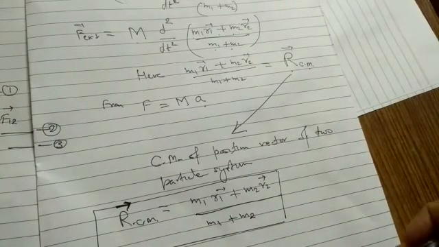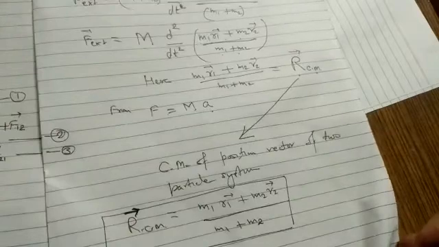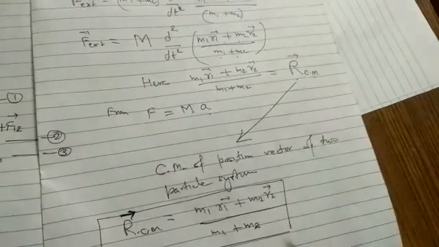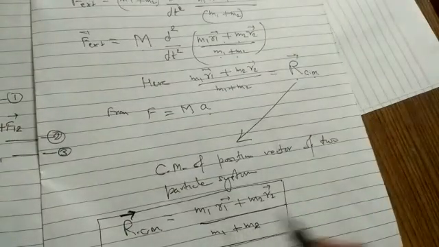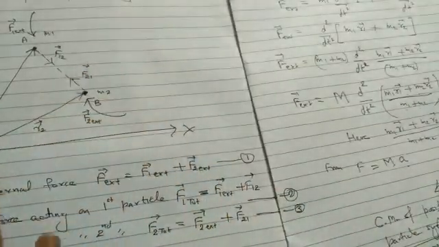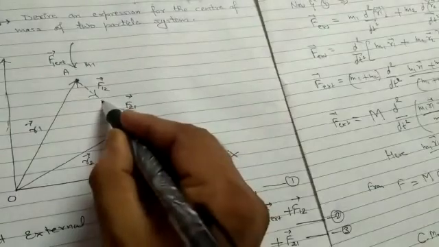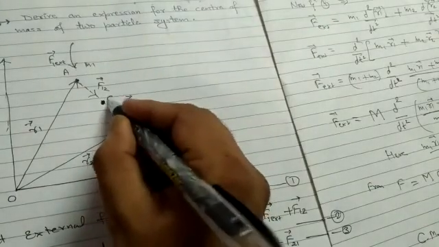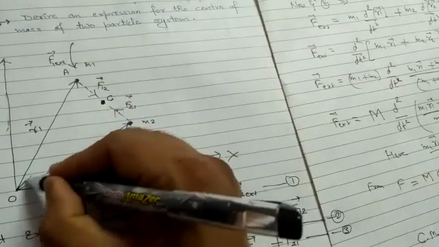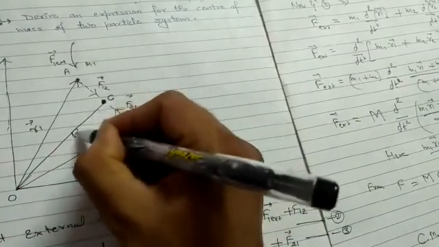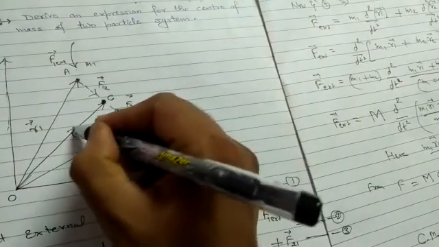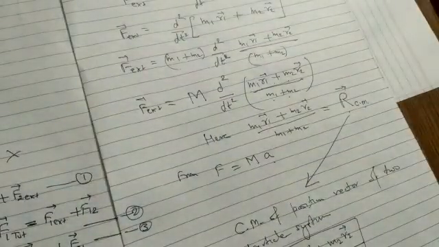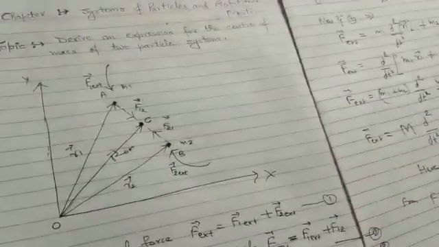Important one, if someone asks: if two particles have the same mass, that is m1 equals m2, in that situation the center of mass always lies at the midpoint. Say C is the center of mass, represented as R CM, if the two particles have the same common mass. So revise this topic, it's an important and simple topic. Thank you.